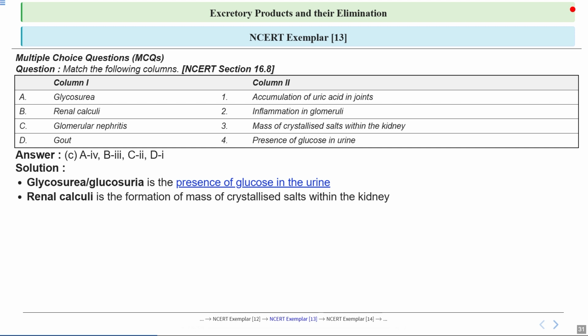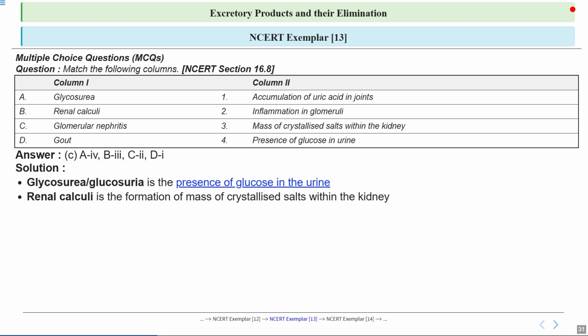Let's see the answer. So let's talk about glucosuria. This condition is characterized by the presence of glucose in the urine. It's important because it indicates issues like diabetes, where the body is unable to properly manage glucose levels. Now you can notice how this matches with option 4 in column 2. You can see that it is the condition which is characterized by the presence of glucose in the urine. Okay, a case of diabetes. So here our option A will match with option 4 in column 2.